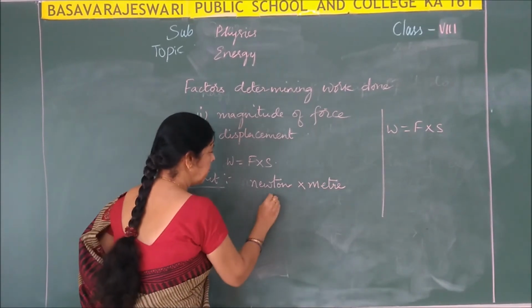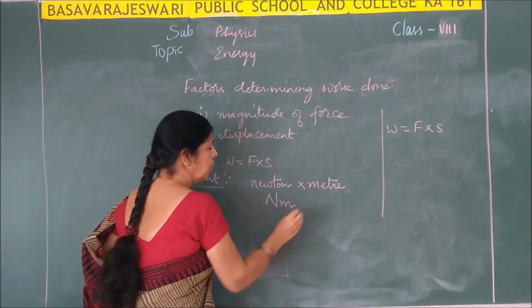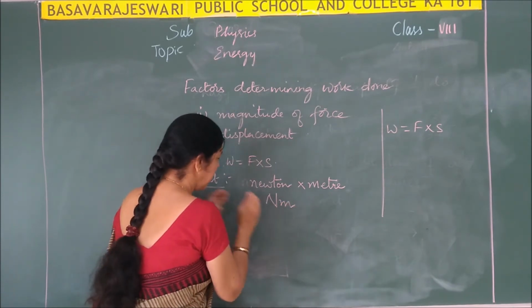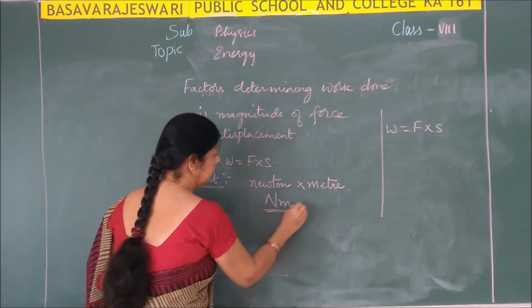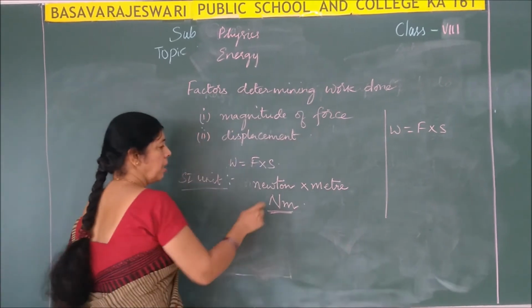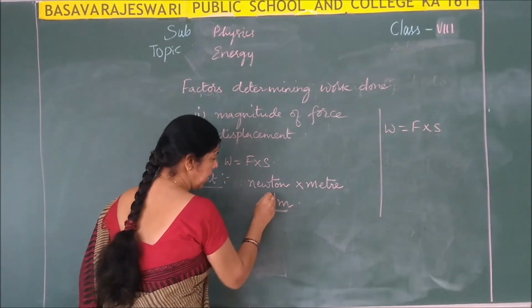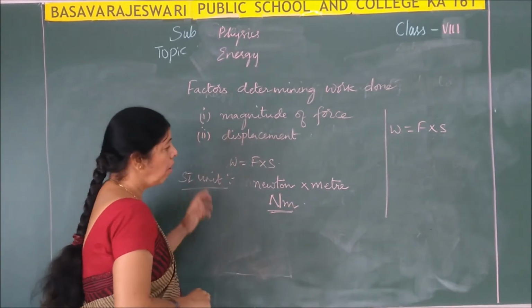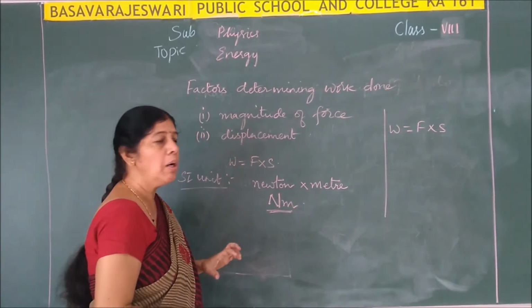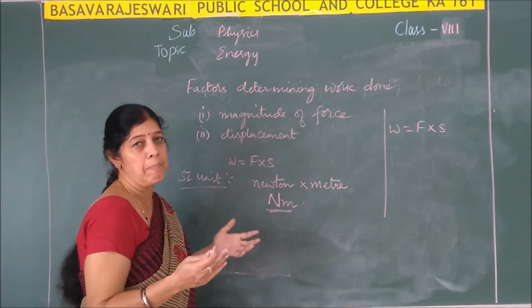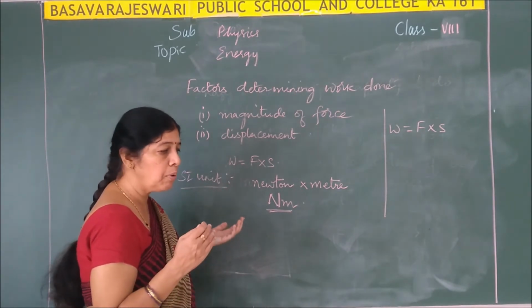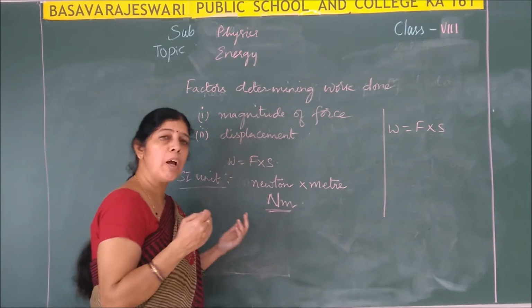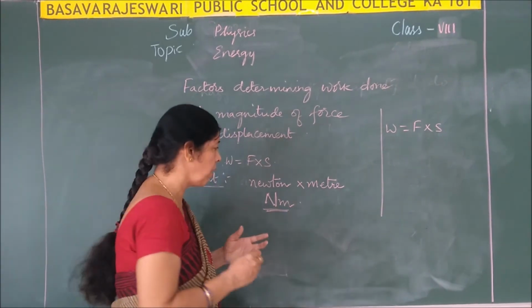Now, Newton meter. Newton meter is the standard unit of work done. Okay, so you can write Newton meter or symbolically capital N, small letter m. But already in the beginning what I told you, work and energy are same. Is it not? If you want to do work, you require some energy, and if you have energy, then only you can do some work.